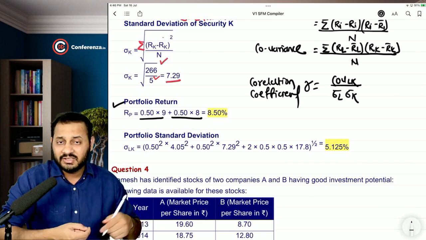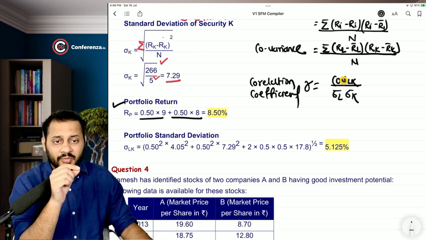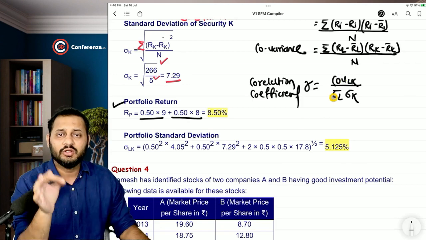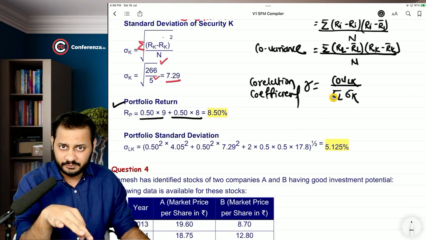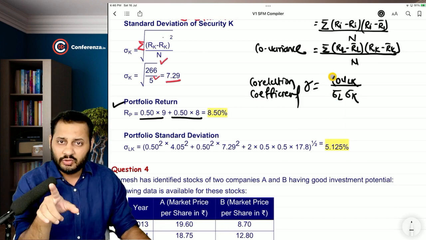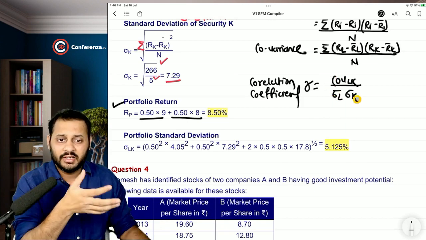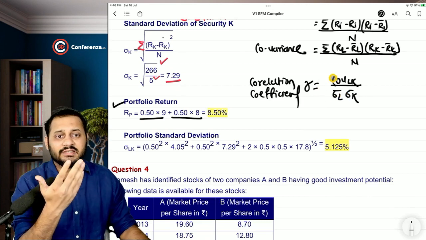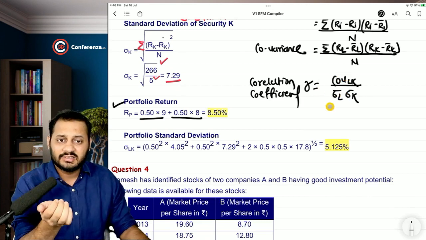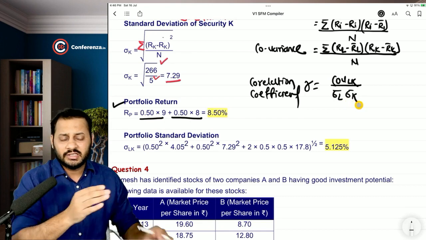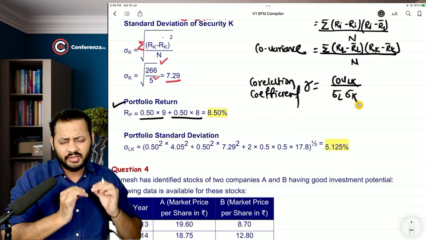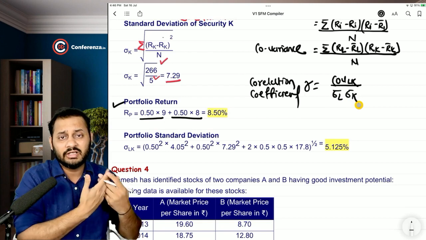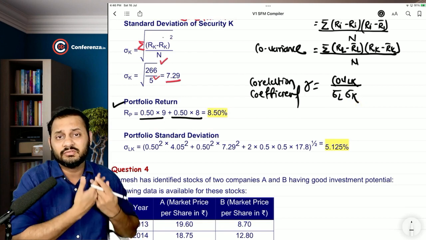Now understand the concept. The numerator also specifies the risk, the denominator also specifies the risk. Cool. This is also variance, and when we multiply the two standard deviations, this is also variance. This is the variance of LK, this is also the variance of LK. Sir, everything in the numerator and denominator is the same, but then why are we doing all these things, why will the figures be different?